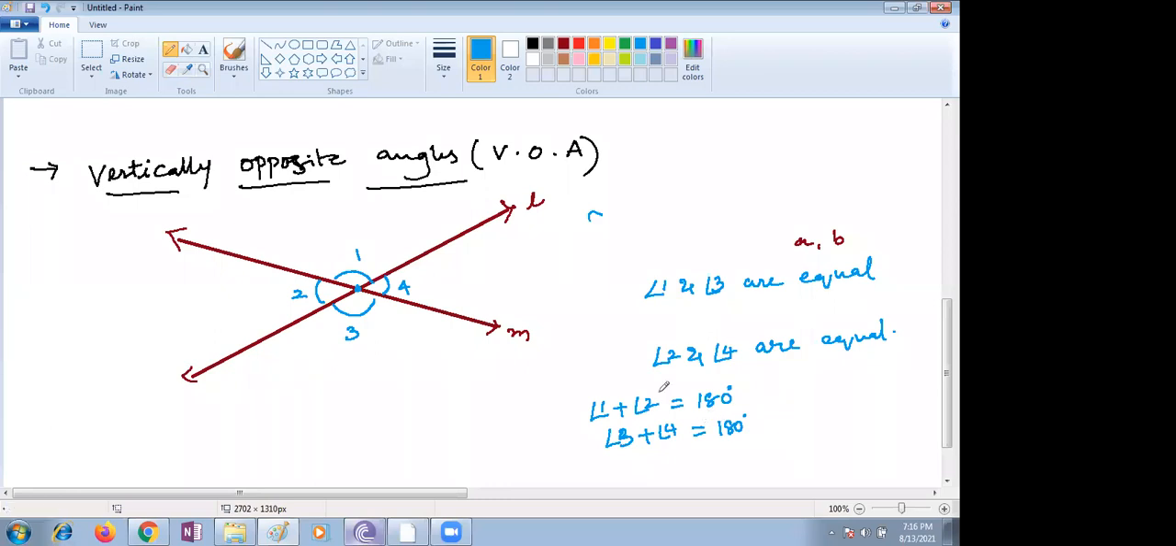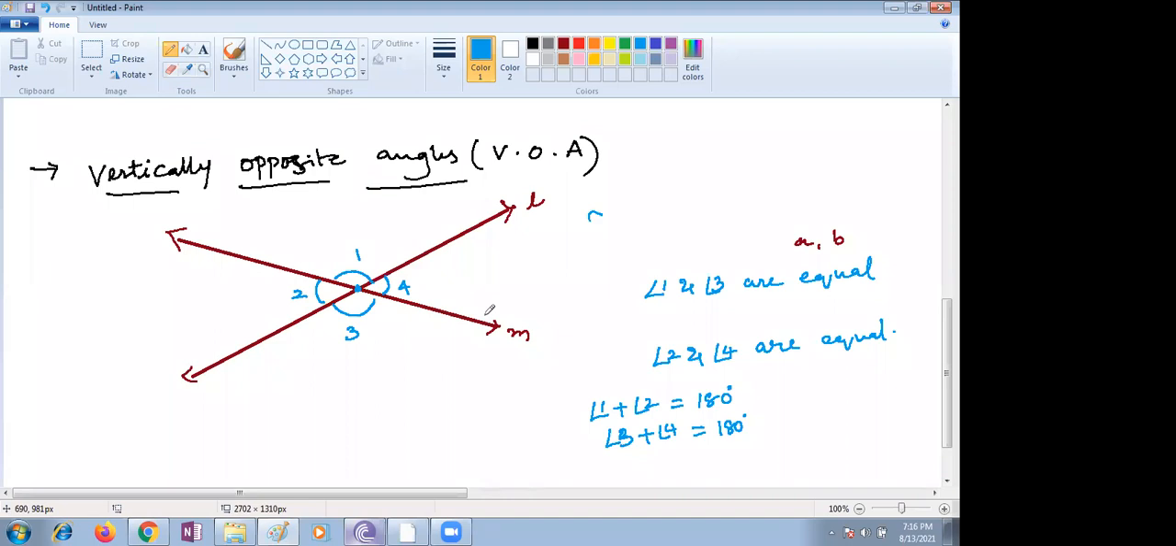Vertically opposite angles are equal. Ma'am, if the first angle is 35, then the third angle is also 35. Adjacent angles means a common arm. 1 and 2, 4 and 3 make what? A linear pair here.